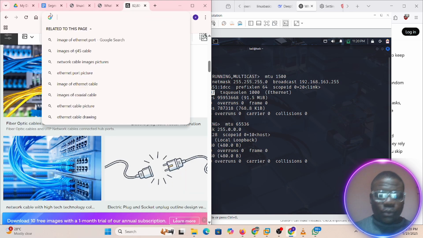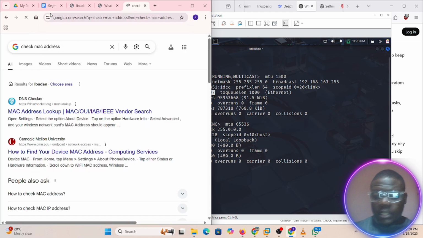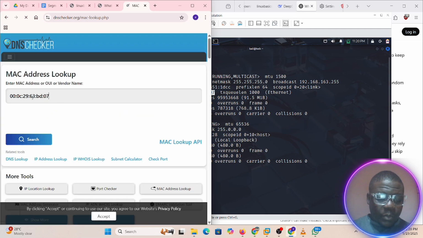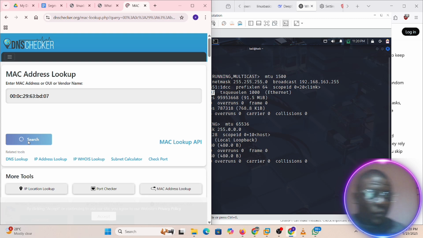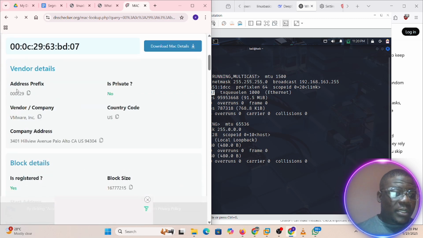So let's go to check the MAC address. Let's take a MAC address lookup. Let me plug it in here and let's check. You see that VM will come up definitely. It should come up as a VM. It should come up now. Look at it.